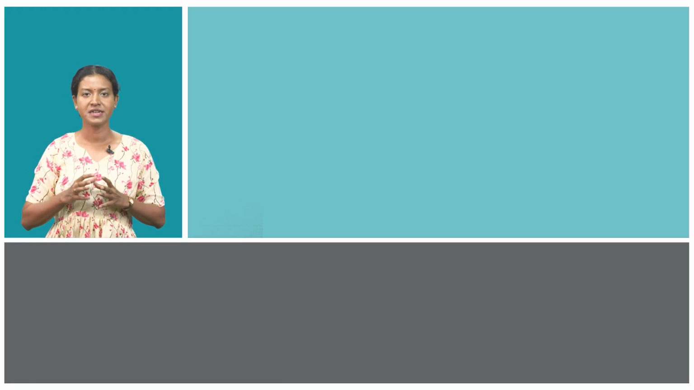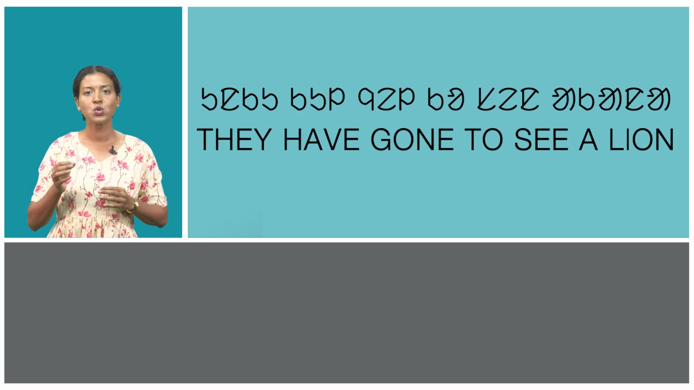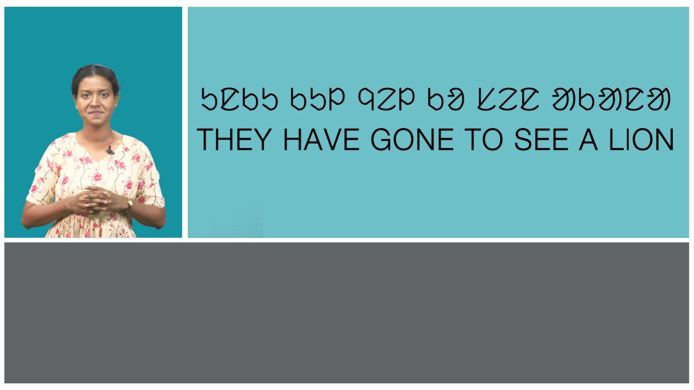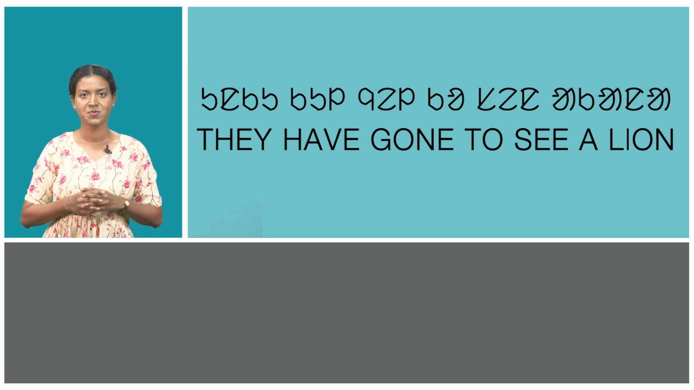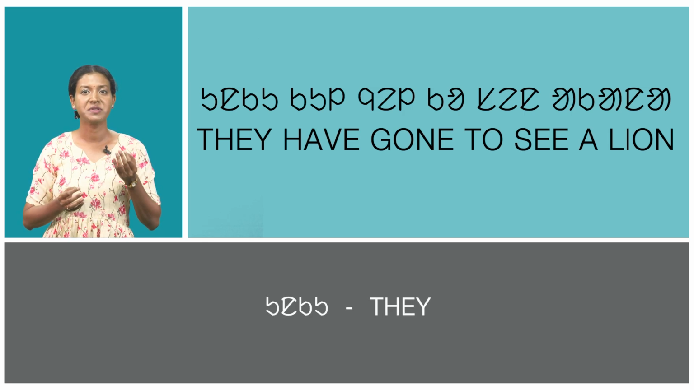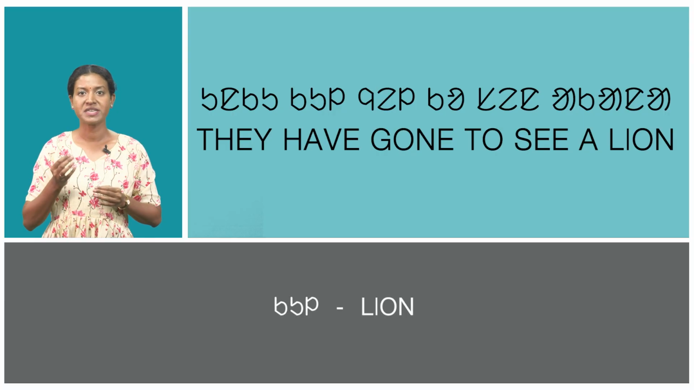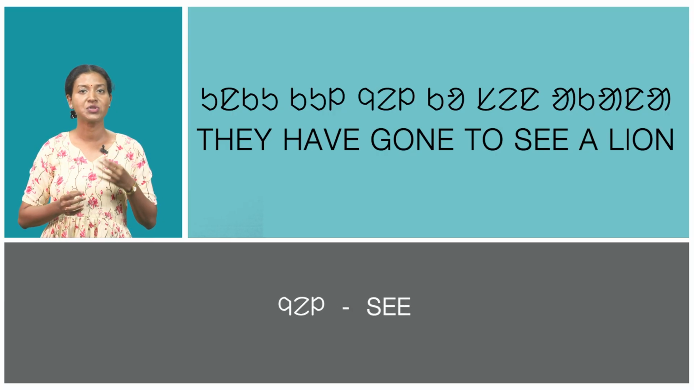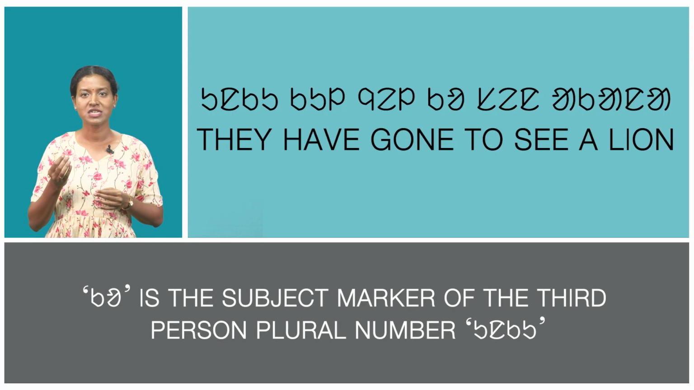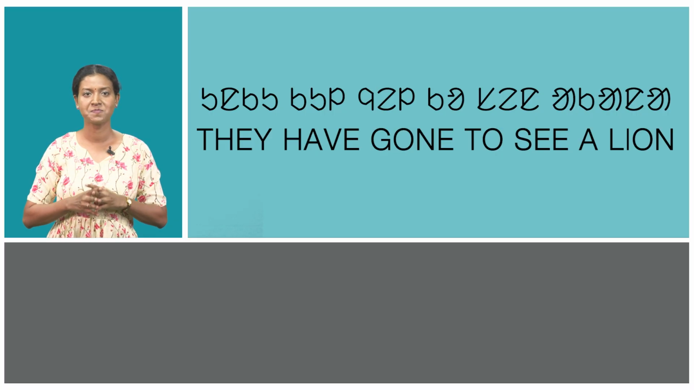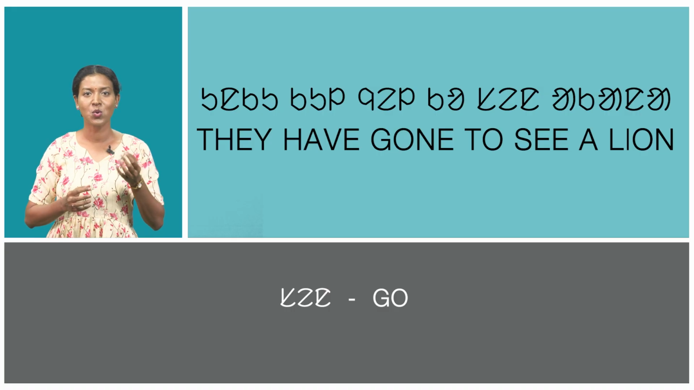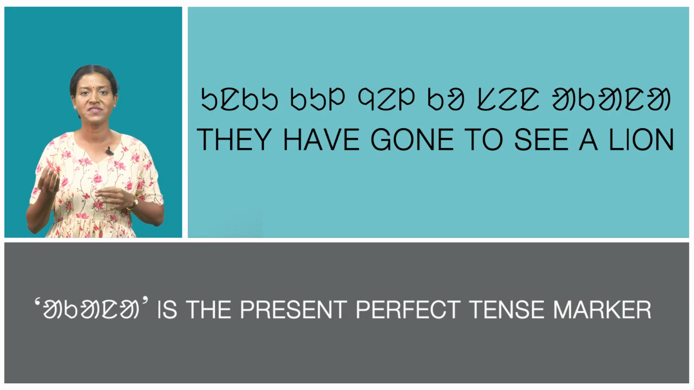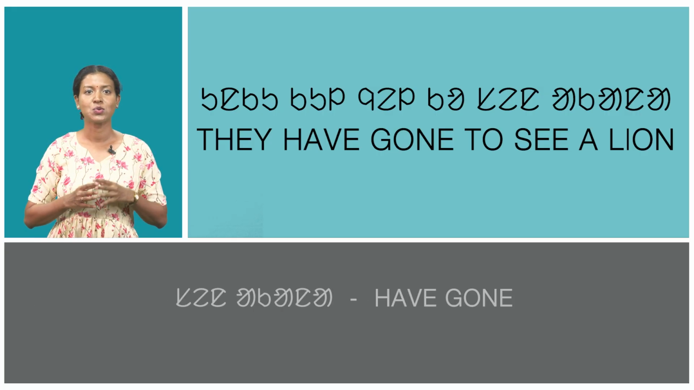In the second sentence, Unku kul nyel ko san akana, which means they have gone to see a lion. Here, unku means they, kul means lion, nyel means see. Ko is the subject marker of third person plural number unku. San means go. Akana is the present perfect tense marker. So, san akana means have gone.